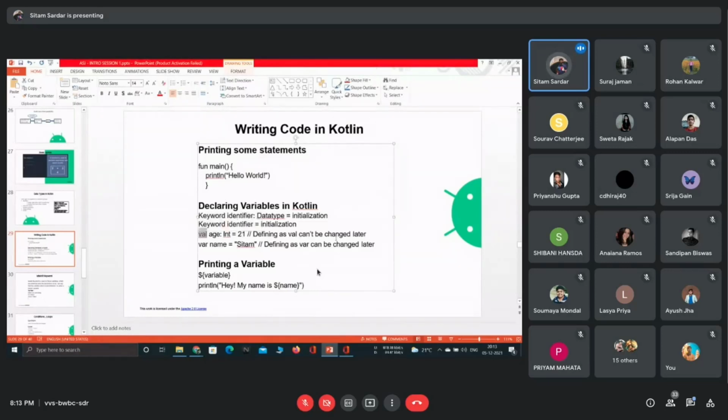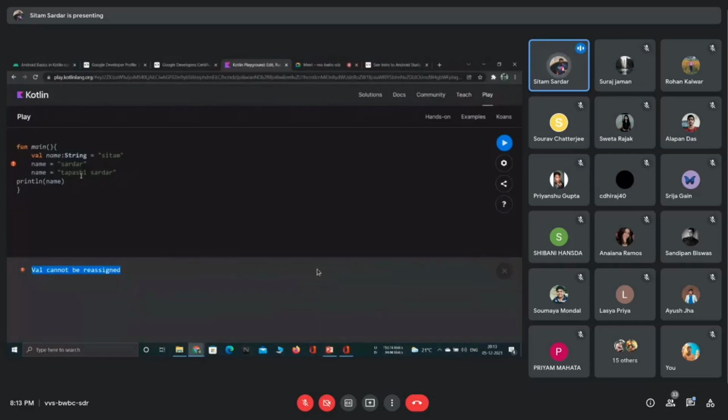So have you got the point? It can't be replaced. Whenever we store something inside the container and then try to replace it with Sardar, val will not allow this operation. So what we should do is change it to var. Var allows this operation; it tells the compiler that the user can replace it accordingly.